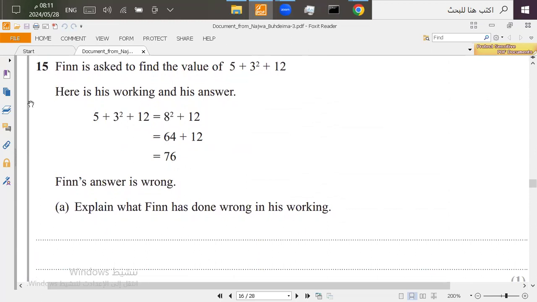Now, in his work, yes, as we said, he added these, and you're not supposed to do this because the rules of BIDMAS that you should follow say that you finish the brackets first, and we don't have brackets here, and then finish the index first. So he didn't finish the index, he added before the index. This is the idea that made him have a wrong answer. So the correct answer that he should follow is finishing the index first and then adding the 5 in the back. And this is the explanation that you should write. Now let's move on to the next question.